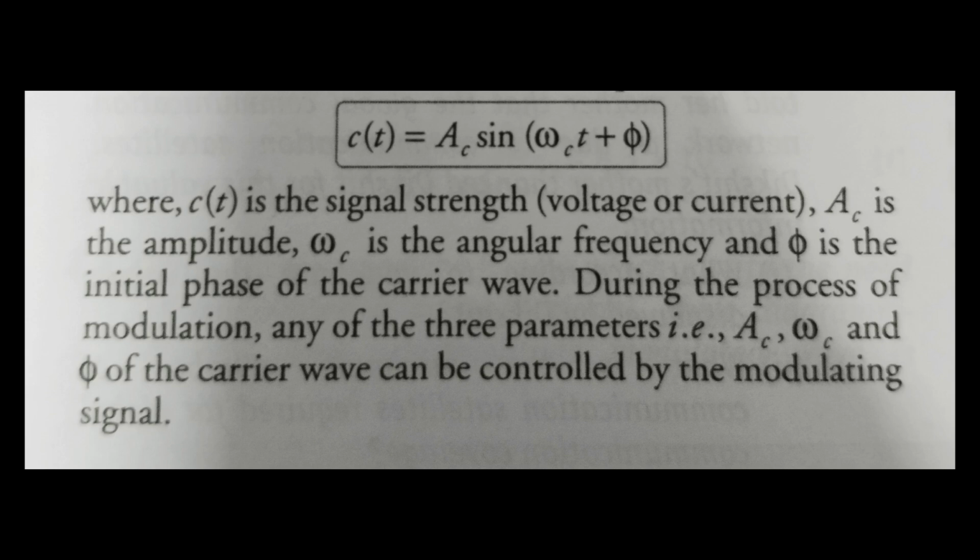Ac is the amplitude of the wave you are going to transmit. Amplitude means the height of the wave from the mean position. ωc is the angular frequency, and φ is the initial phase of the carrier wave. During the process of modulation, any one of these three parameters, that is the amplitude, angular frequency or the initial phase of the carrier wave, can be controlled by the modulating signal.